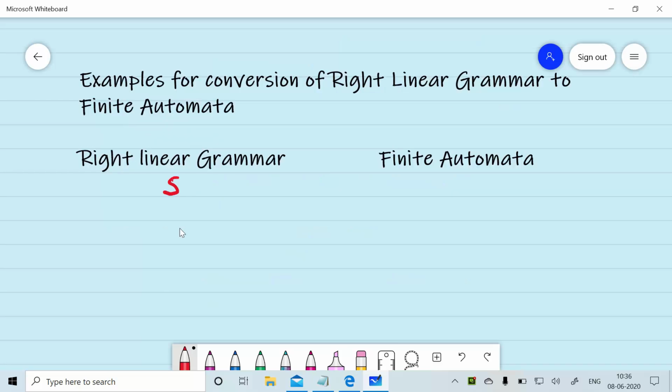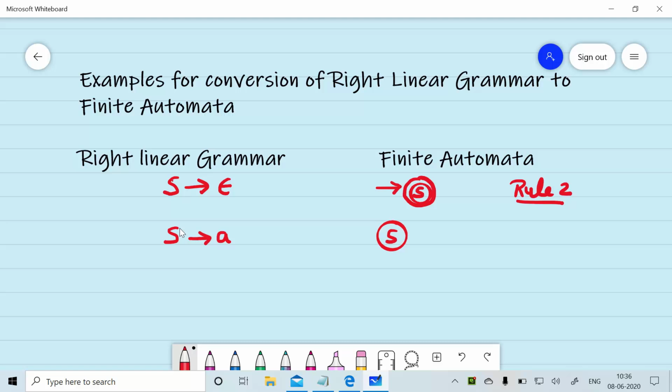Given a right linear production S gives null, using rule number 2, we can convert this into a finite automaton. Suppose given a right linear grammar S gives a. This can be converted into a finite automaton with S as the starting state, and on reading the symbol a, we will move to the final state. We are calling it QF.